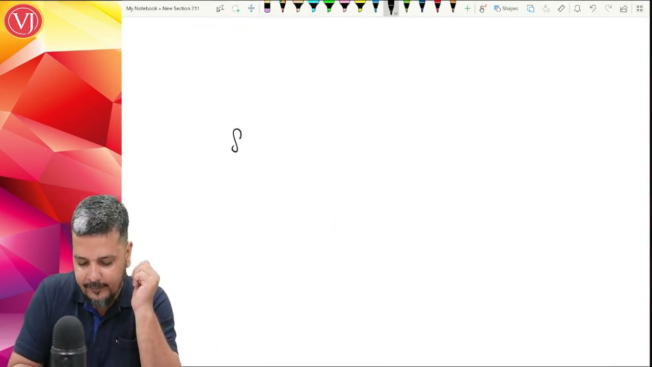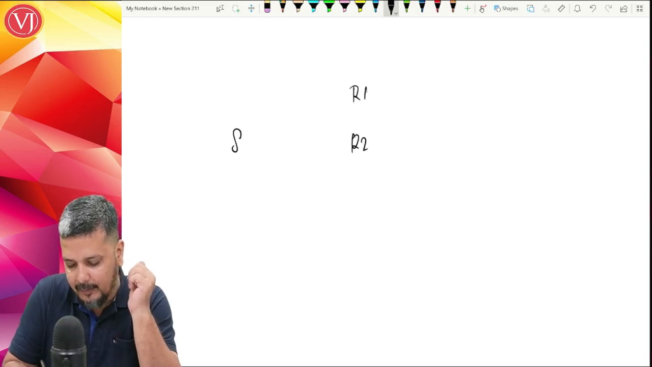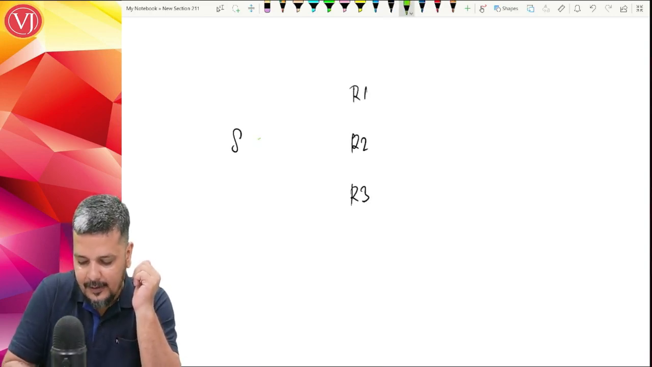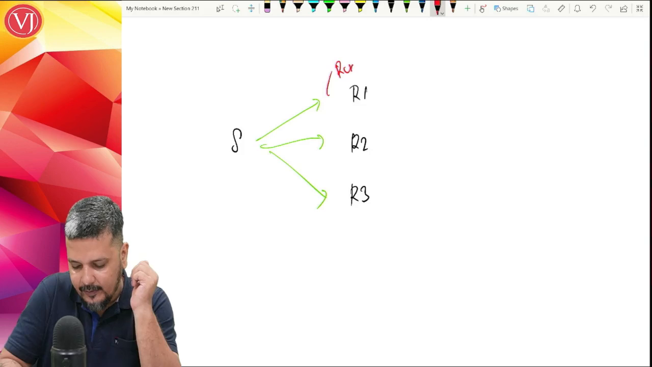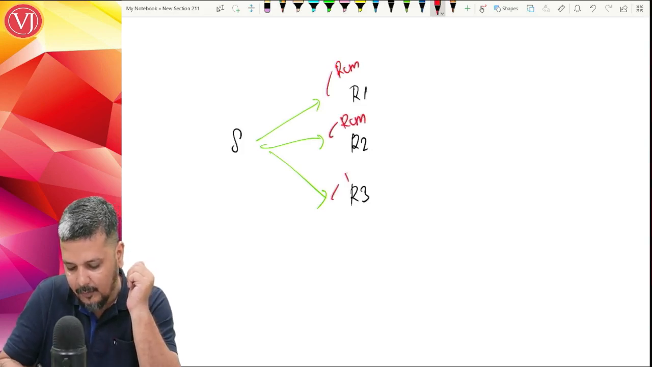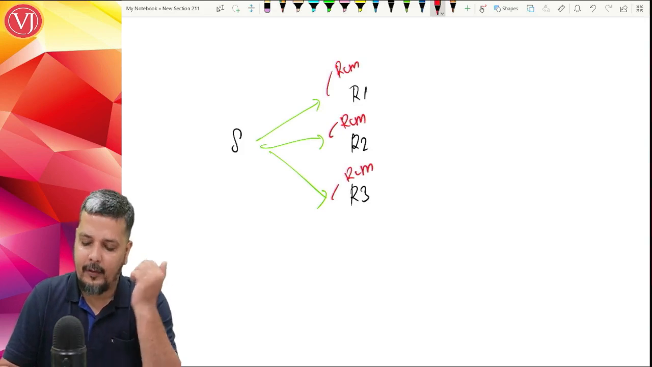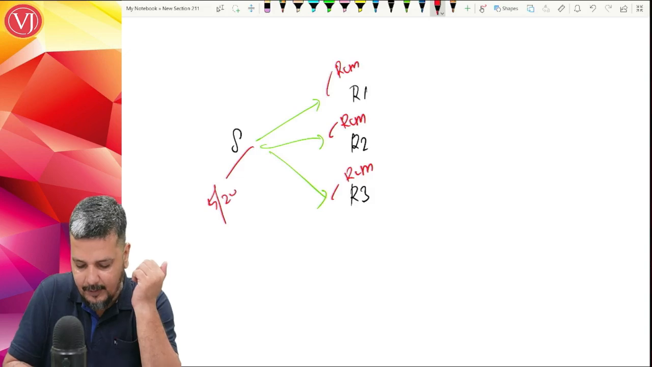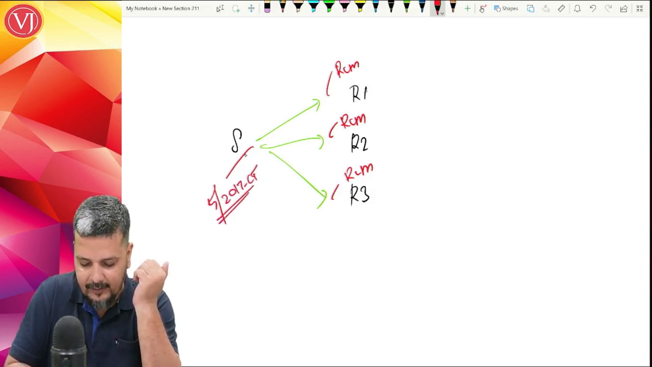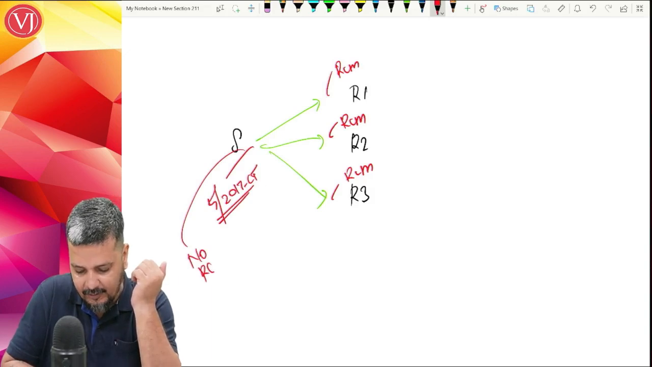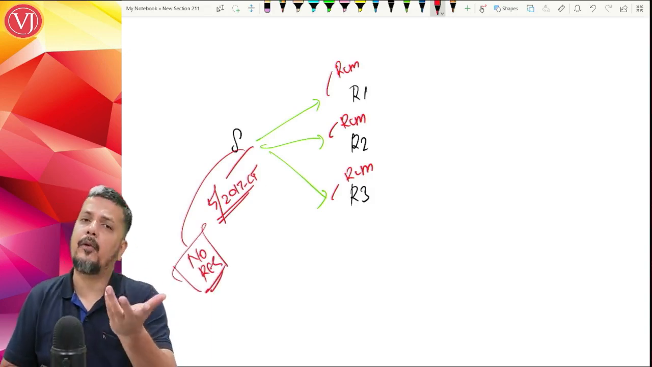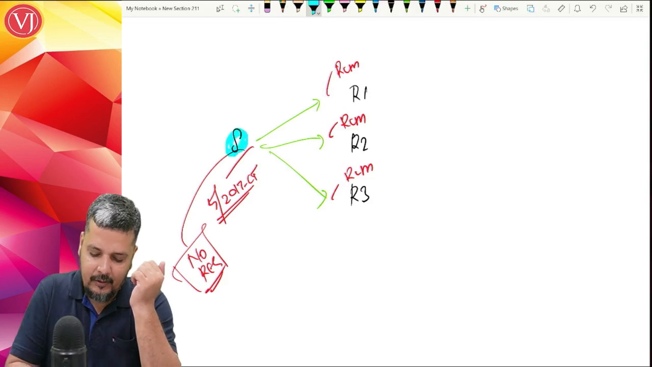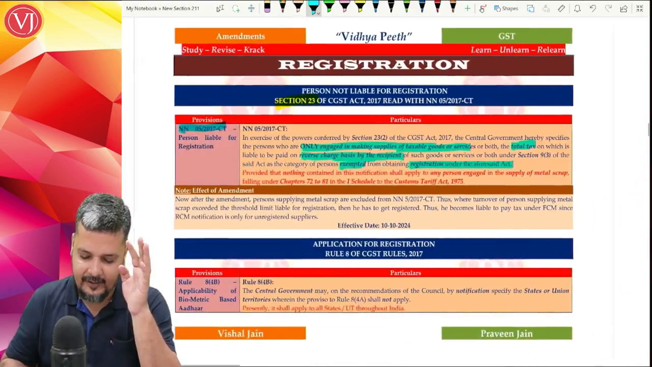Supposing I'm the supplier and there are my multiple recipients, recipient 1, recipient 2, recipient 3. And all my supplies are taxable under RCM, which means recipient 1, recipient 2 or recipient 3 are going to pay taxes. Then there is notification 5/2017 CT, which tells that I need not get any registration. And the logic is quite clear because I'm not going to pay any tax. So it gives relaxation to the supplier, telling that I need not take any registration. So to that extent, it is very fair.